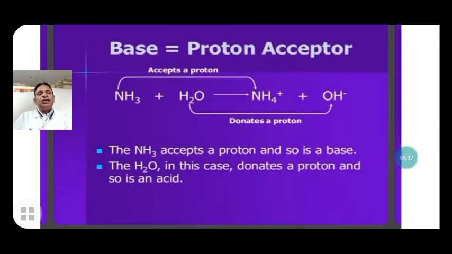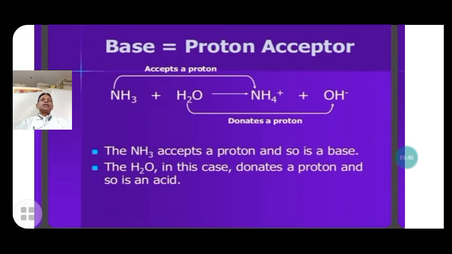Now the base, the proton acceptor. When NH3, ammonia, is dissolved in water, water provides a hydrogen to ammonia gas to form the ammonium ion, NH4 plus, and water becomes hydroxide.